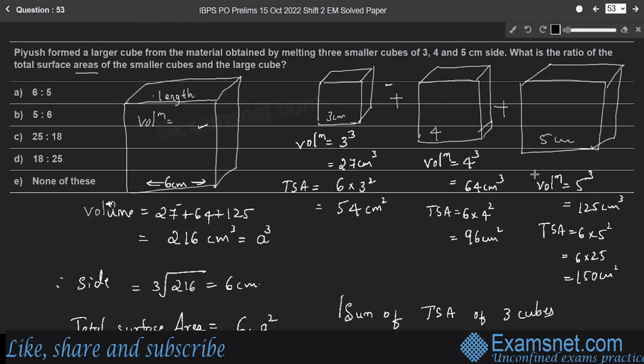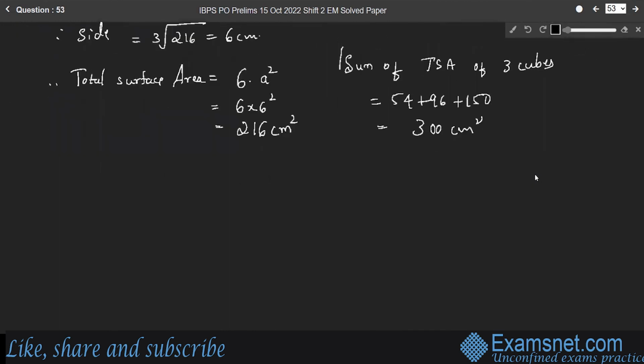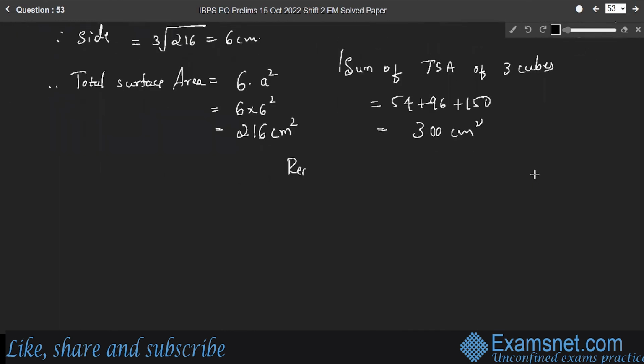Here the question asks for the ratio of the total surface areas of the smaller cubes to the larger cube. Therefore, the required ratio is 300 centimeter square is to 216, right?